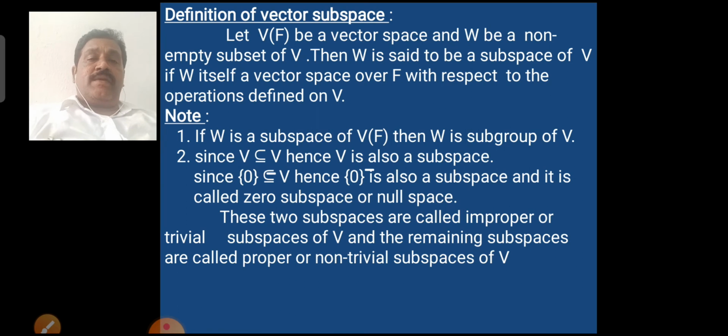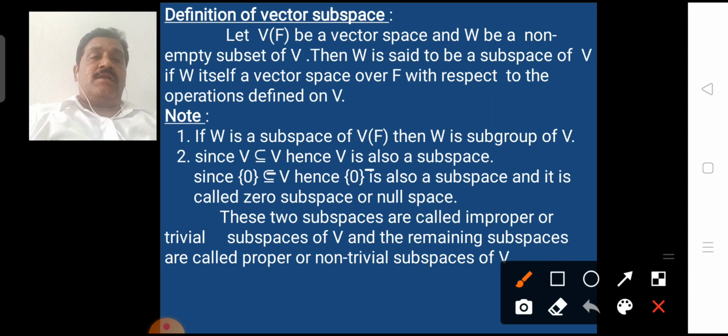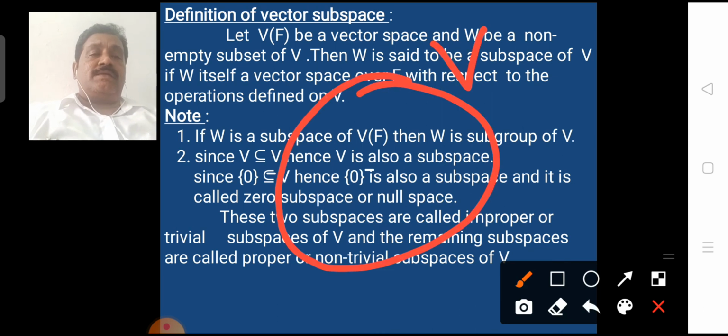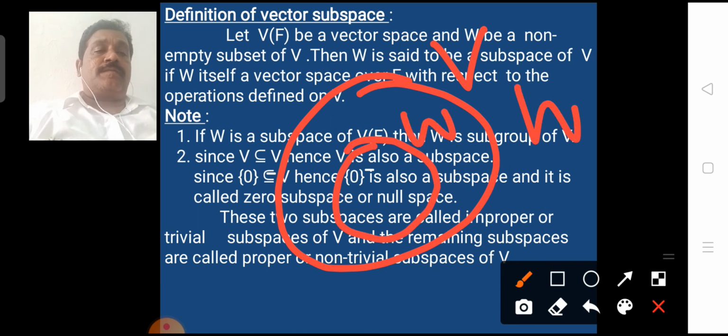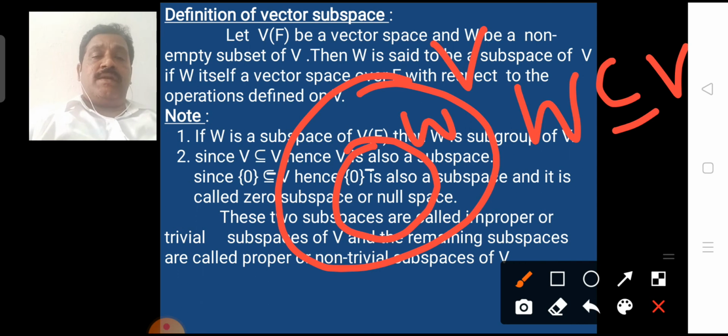Let V(F) be a vector space, that is, V is a vector space over the field F, and W be a non-empty subset of V. Then W is said to be a vector subspace of V if W itself is a vector space with respect to the same operations defined on V. They are vector addition and scalar multiplication.